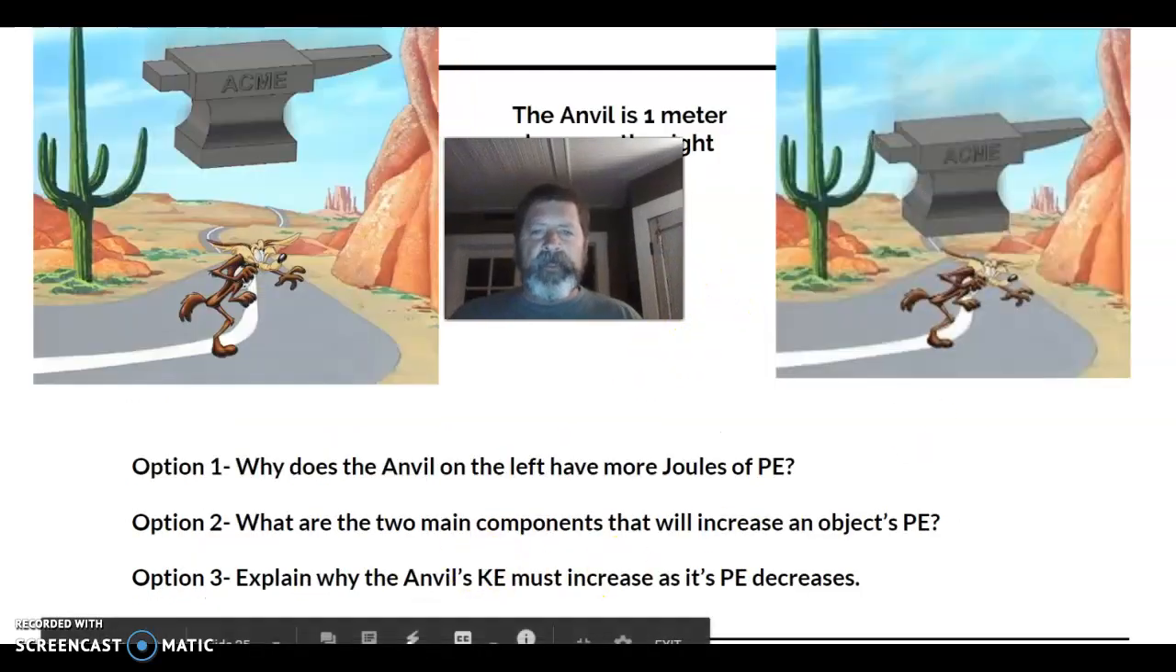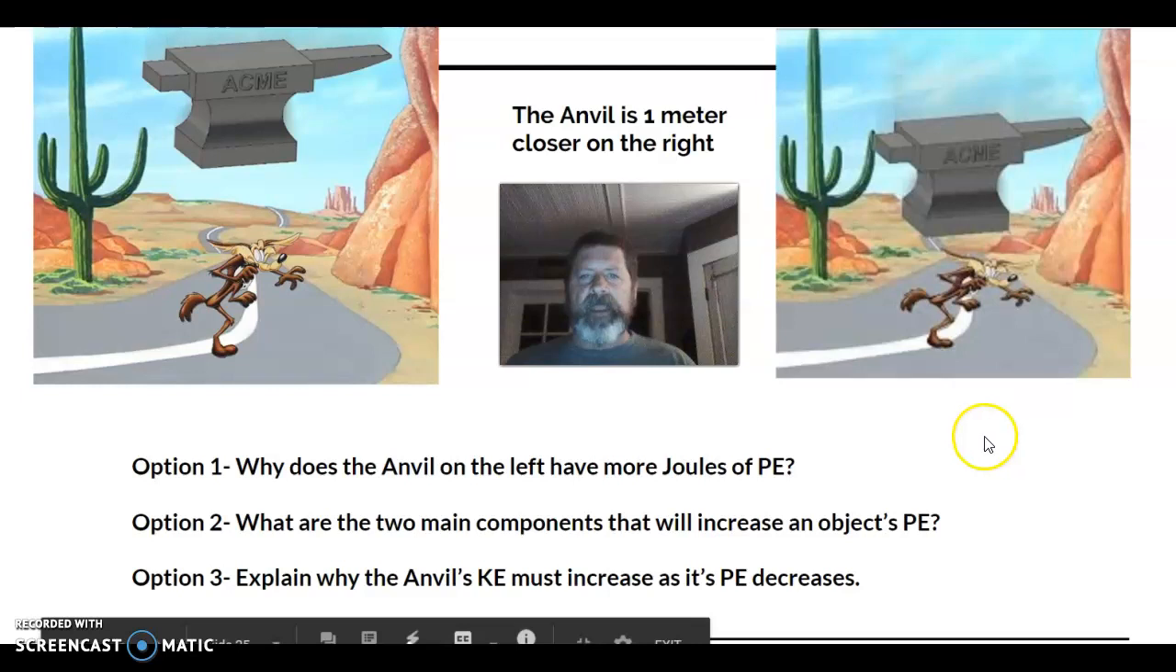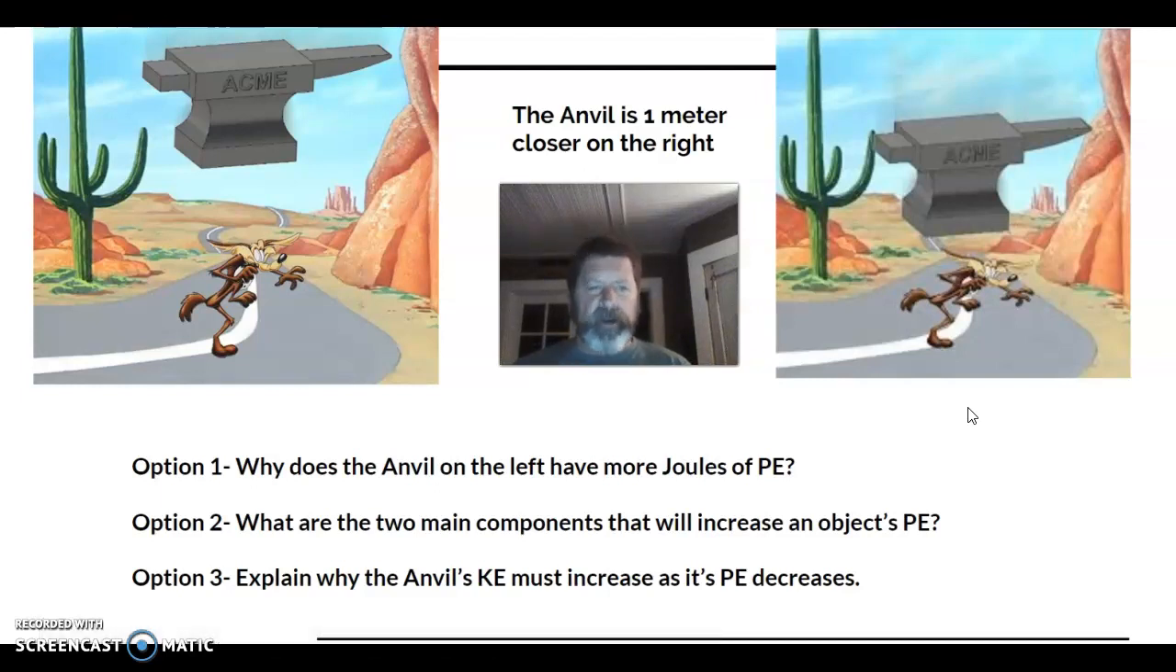Next question. As you can see, the anvil on the right is about 1 meter closer, and here's your question. Why does the anvil on the left have more joules of potential energy? That's option number 1. Option number 2, what are the main 2 components that will increase an object's potential energy? There are 2 things that increase an object's potential energy. Option number 3, explain why the anvil's kinetic energy must increase as its potential energy decreases. Those are your 3 choices for question number 4.